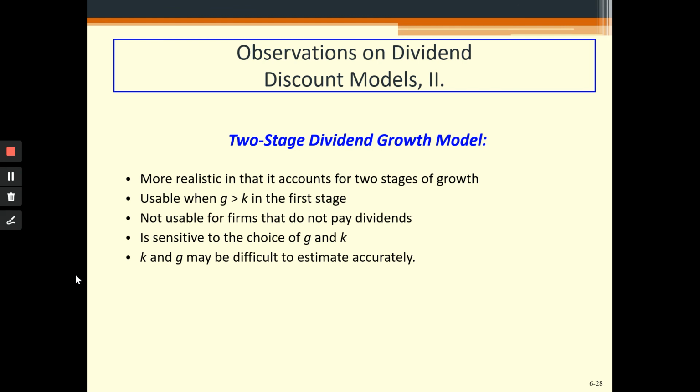It is usable even if your growth is more than your discount rate in the first stage. But in the second stage, when we again assume a perpetual growth, your discount rate should be more than the growth rate. Again, it is not usable for firms which are not paying dividends, and again the value of the firm is subject to the choice of g and k, which I just discussed. It's almost impossible to find the accurate value of the growth of the dividend and the discount rate of the firm.